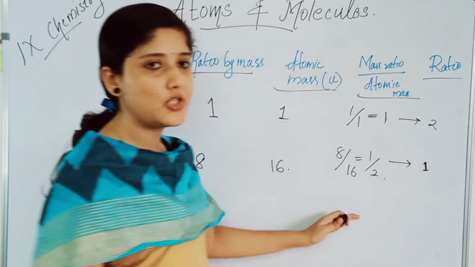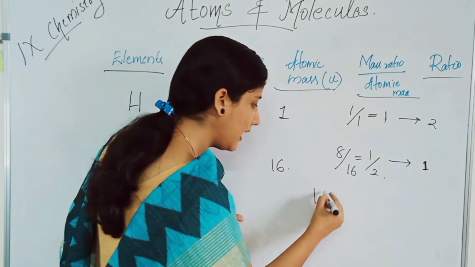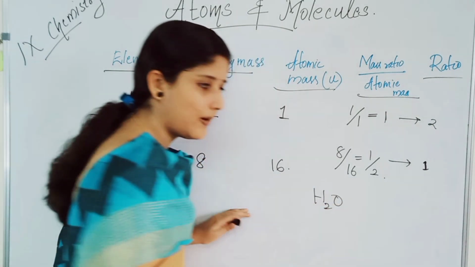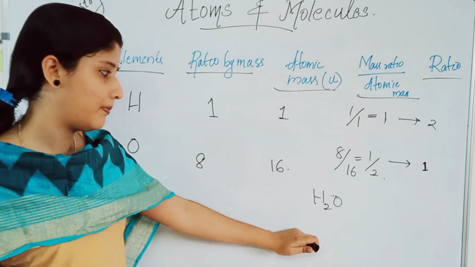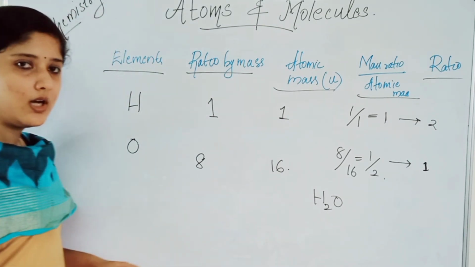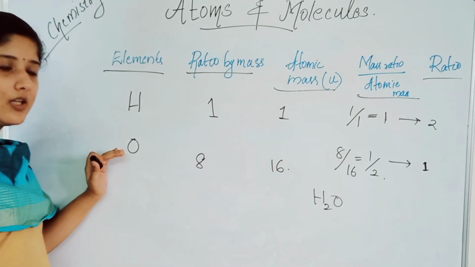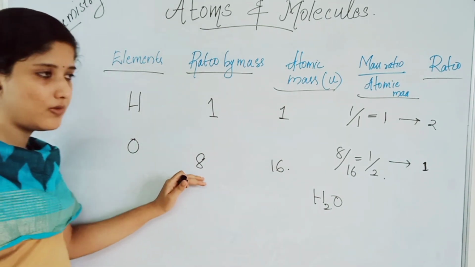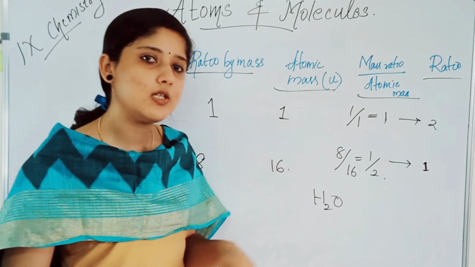That is, 2:1 will be the ratio of hydrogen and oxygen. So the formula is H2O. For 1 oxygen, 2 hydrogen will be there. H2O. Understood? The elements hydrogen and oxygen will combine in the ratio 1:8. This is what we studied. That is, the atomic mass of hydrogen is 1 and that of oxygen is 16.